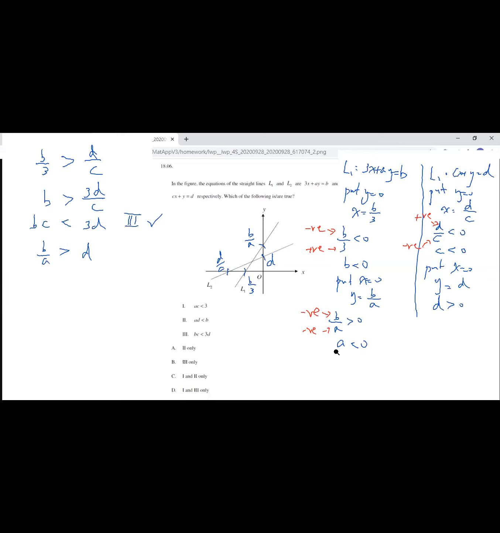It is a negative number. So when I multiply the a to the right-hand side, I need to change the direction of the inequality sign. So b should be less than AD, which means that AD should be larger than b. Okay, AD should be larger than b, which means that statement 2 is not correct. It's okay?